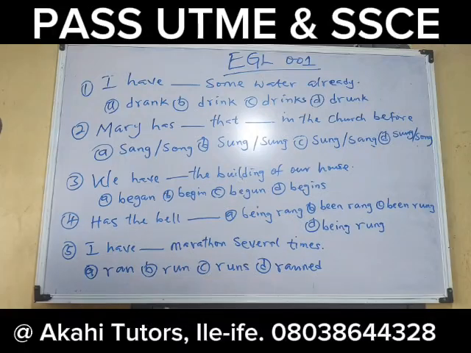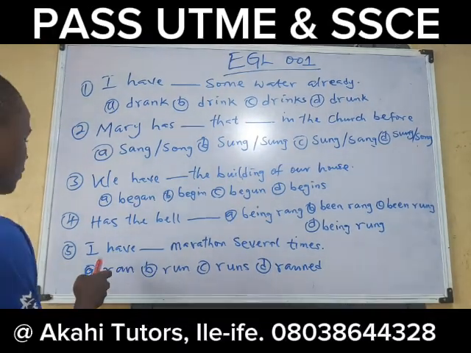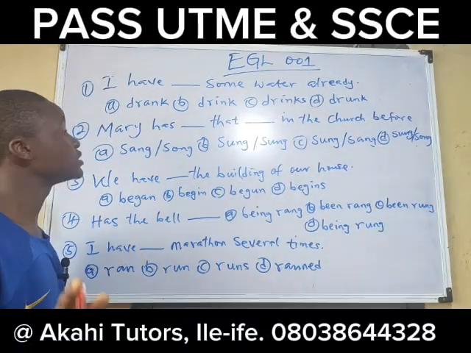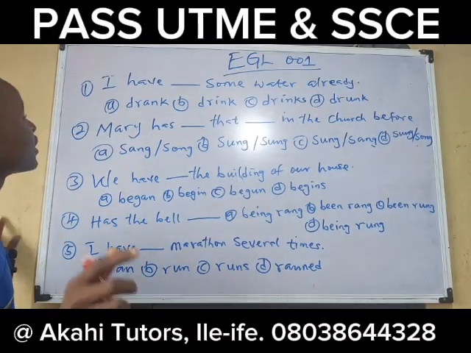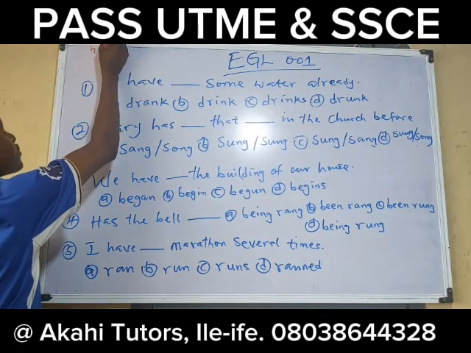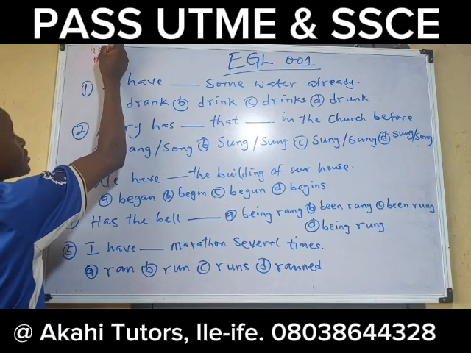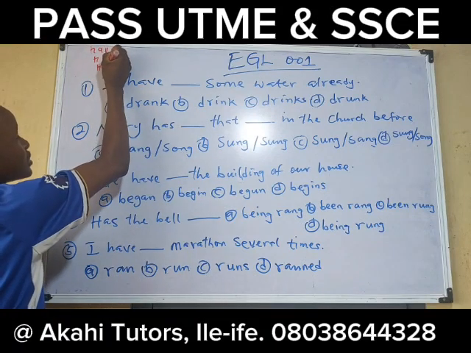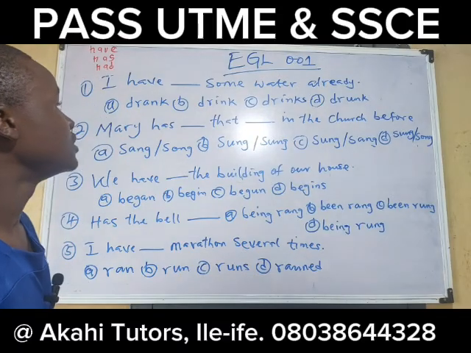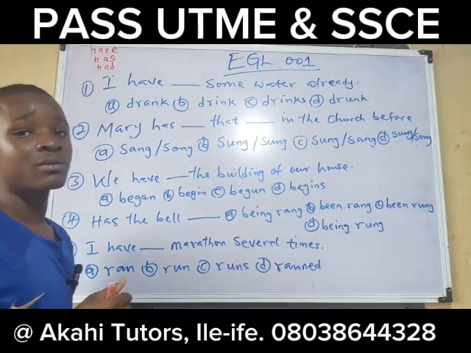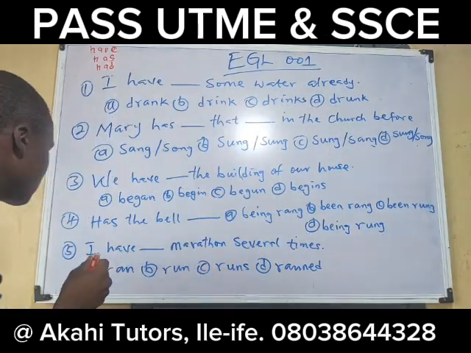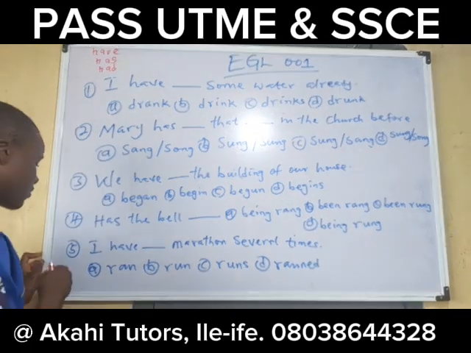So let's start from number 5. Let me first say this thing before we start. Any verb that you see after have, has, and had, let us know in our mind that the verb will be a past participle verb. I won't repeat that again. So let's start from number 5.